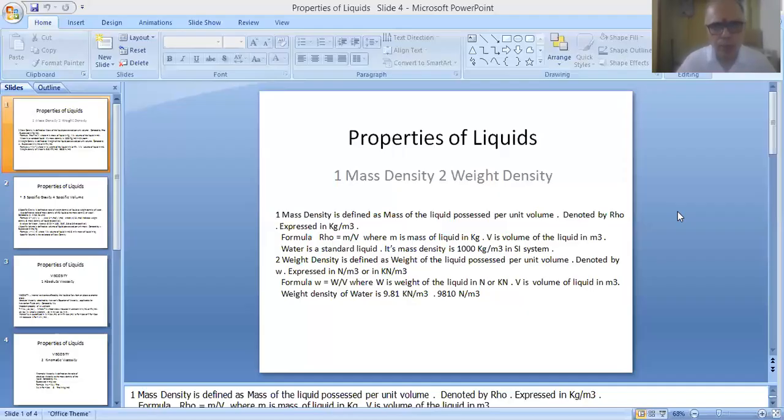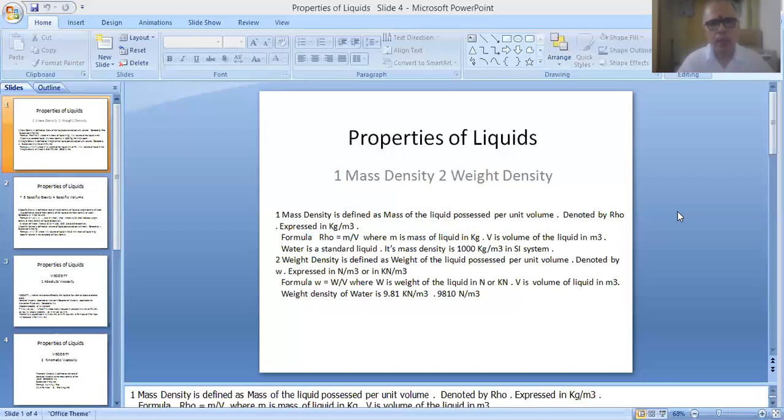So a fluid can be defined as a substance which is capable of flowing from one place to another place. That's why it is referred to as a flowing substance. That means it is made up of molecules, and therefore it has a tendency or capacity to flow from one place to another place. So that's why it is referred to as a flowing substance.